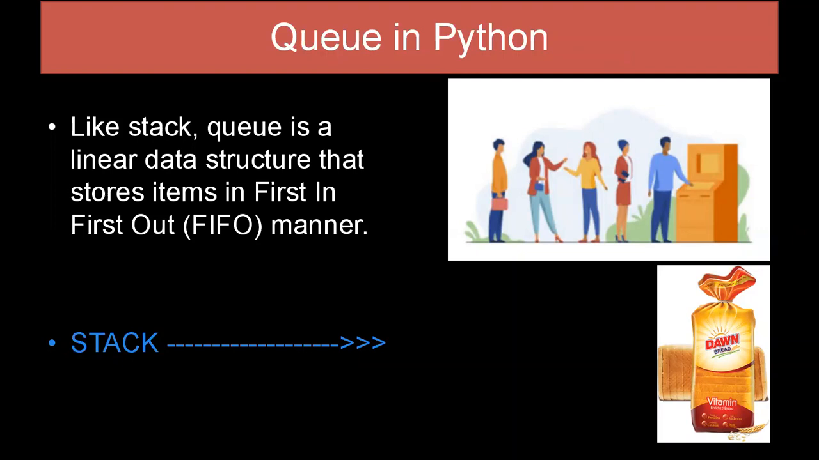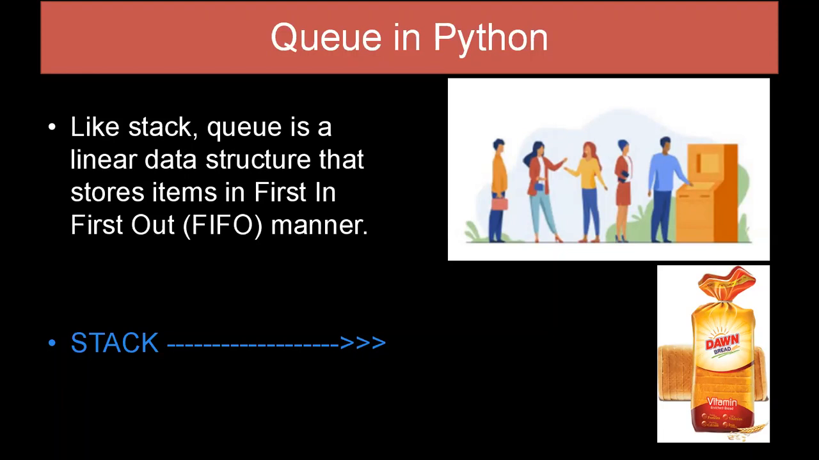As we are having a bread packet, and if you want to insert some bread in this packet, you need to start from the bottom. So you just pick one bread and add it at the bottom of this packet, and then on top of the bread you insert the next one, and then the next one, and then the next one. So you can insert the bread in this manner.